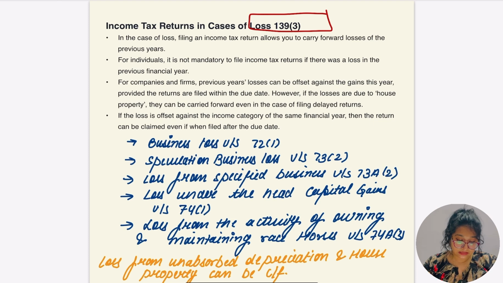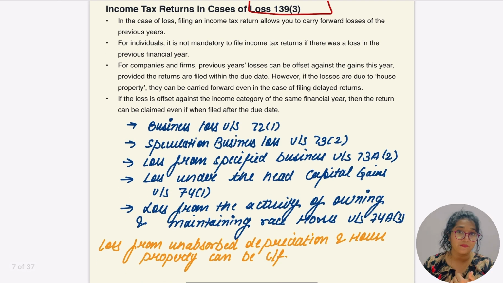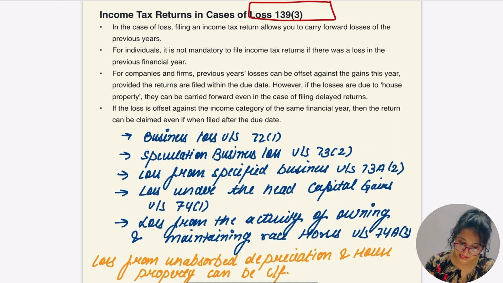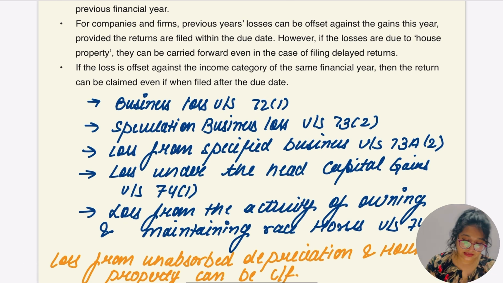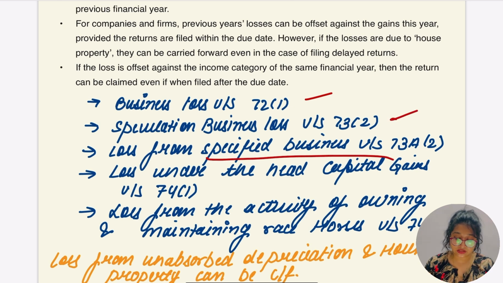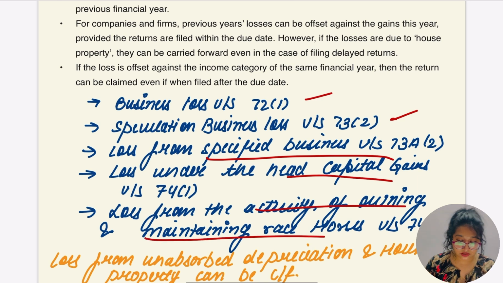But in some cases, in case of unabsorbed depreciation and house property losses, these could be carried forward even though the return is not filed. Let's check out, in case of loss, I have written this, in case of which losses? Business losses under section 72(1), speculation losses under section 73(2), loss from specified business under section 73A(2), loss under the head capital gains under section 74(1), loss from the activity of owning and maintaining race horses under section 74A(3).